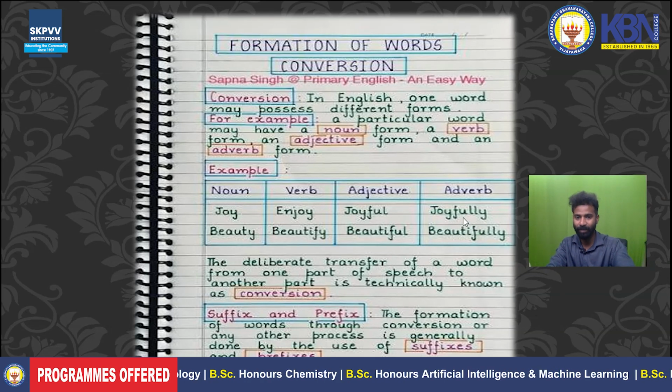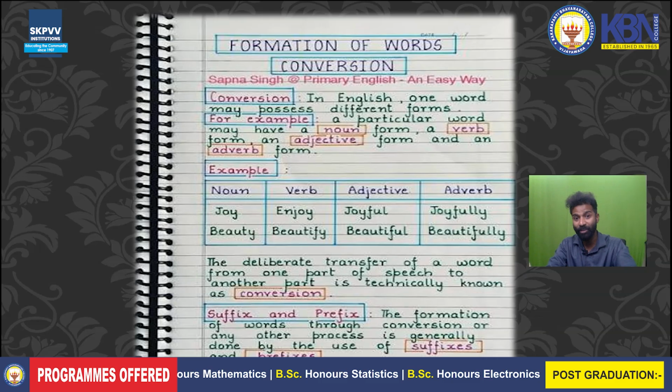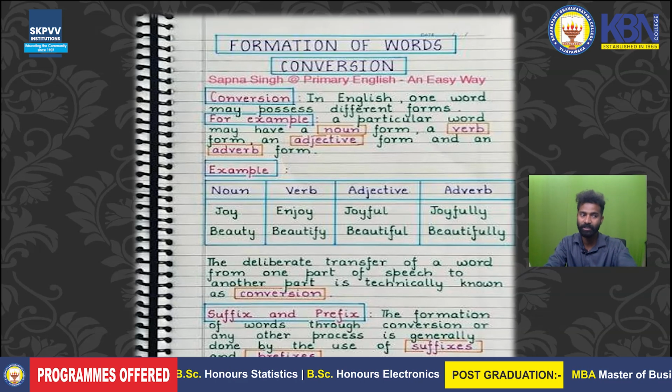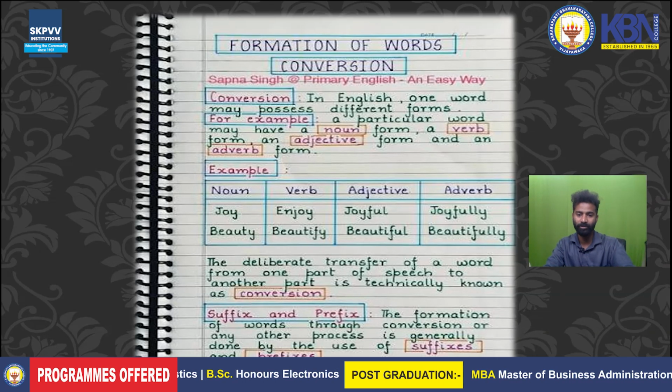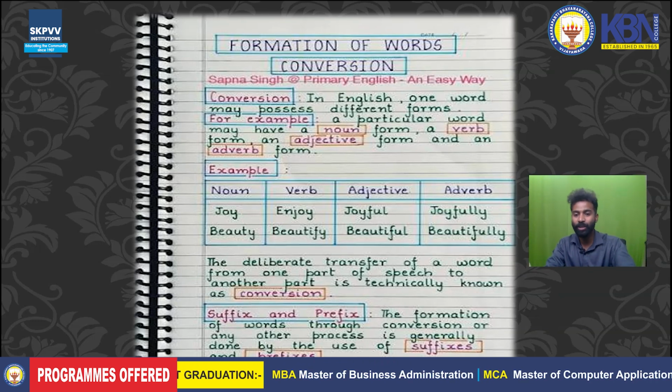Adverb means we add mostly LY at the end of an adjective, and that becomes an adverb. What do you mean by adverb? The quality that is added to the verb is called adverb. For example, how an action is performed is called adverb. For example, he went joyfully. He went to his house joyfully means how he went to his house. I'm talking about his going. His going is so joyful. So I'm talking about his action, his verb, so it becomes an adverb.